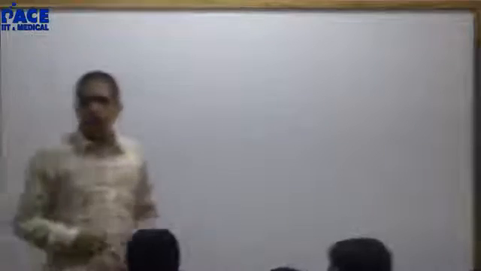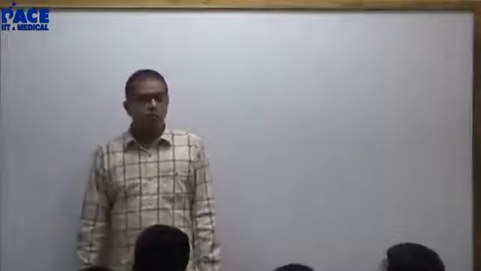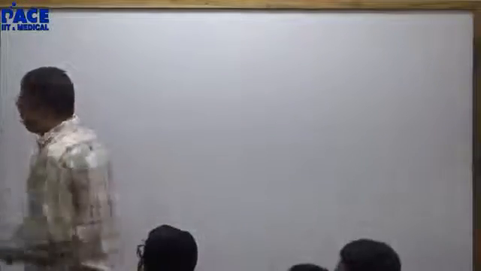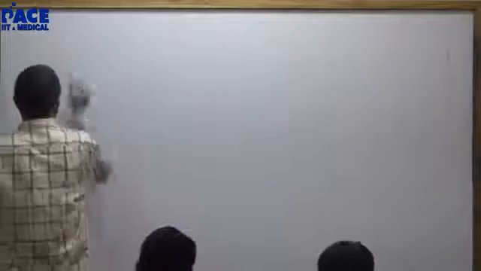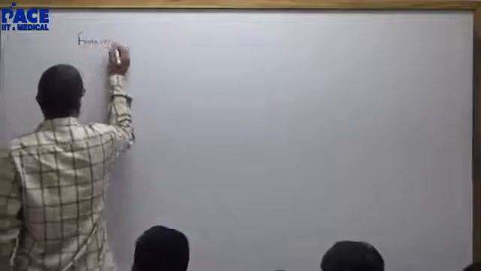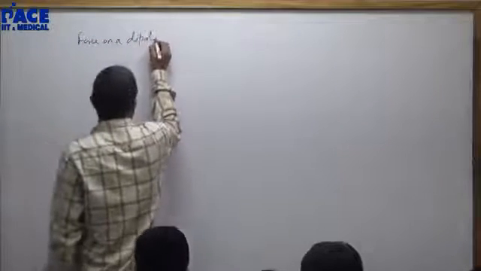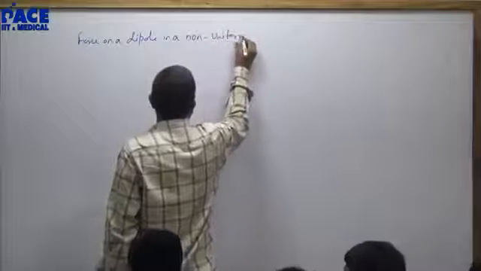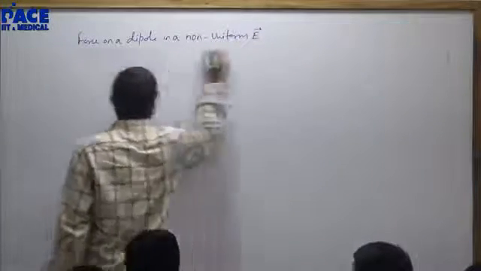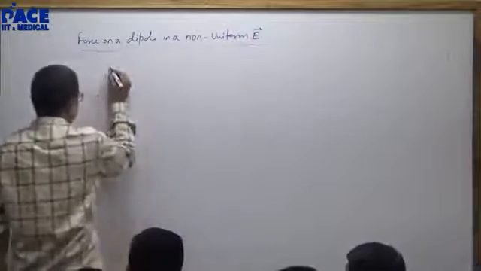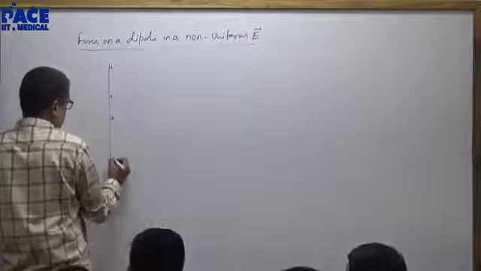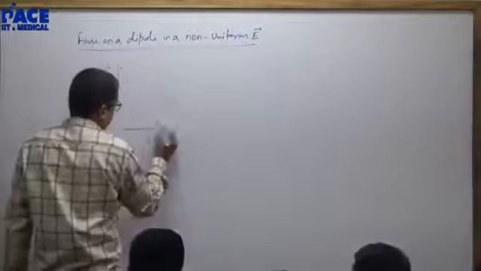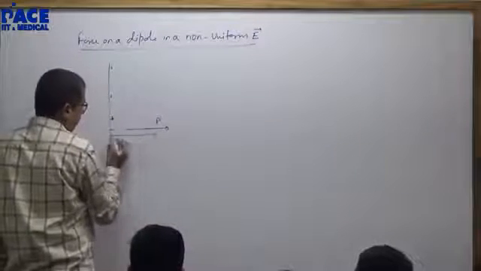Force on a dipole in a uniform electric field. Non-uniform electric field. Now, if it is a non-uniform field, how do you calculate that? Force on a dipole in a non-uniform field. The procedure followed is like this. I'll take an example to explain this. Infinite long positive charge wire. I have a dipole at a distance of r.